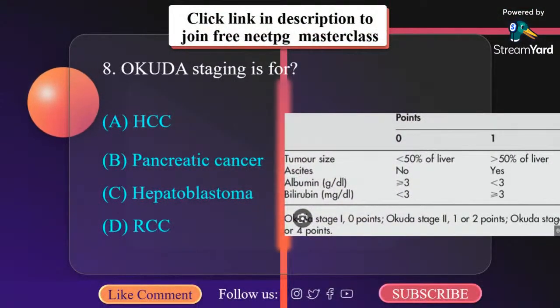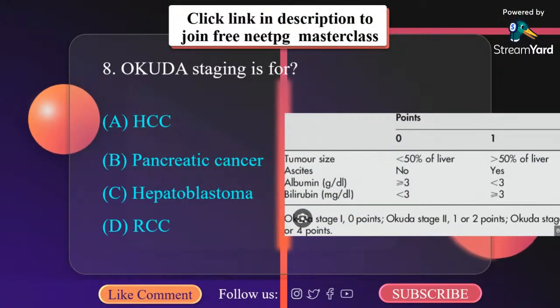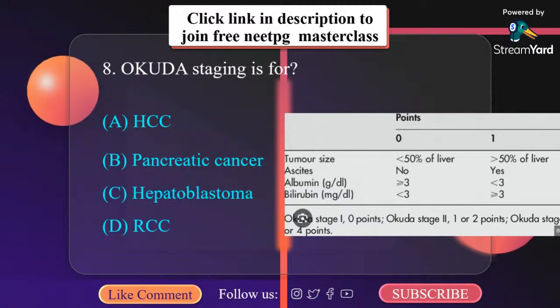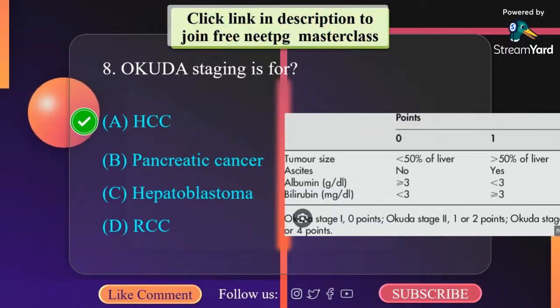Okuda staging is for A. HCC, B. Pancreatic cancer, C. Hepatoblastoma, D. Renal cell carcinoma. It is hepatocellular carcinoma.